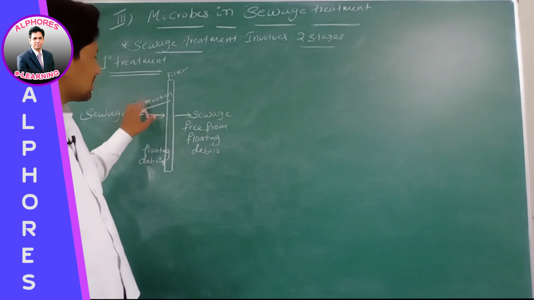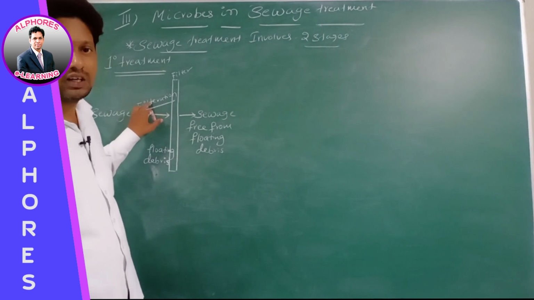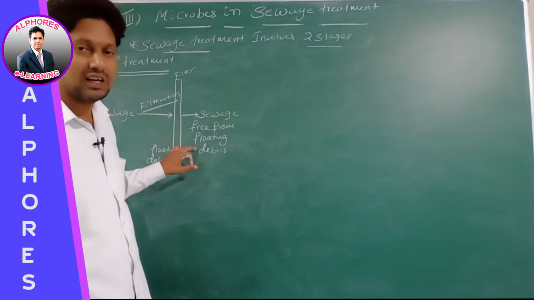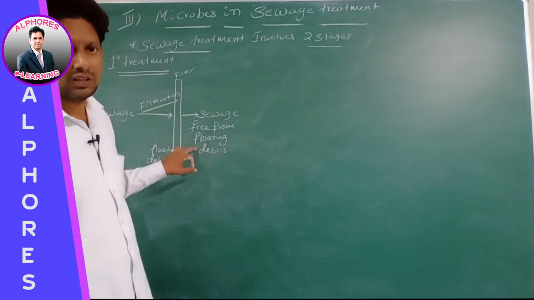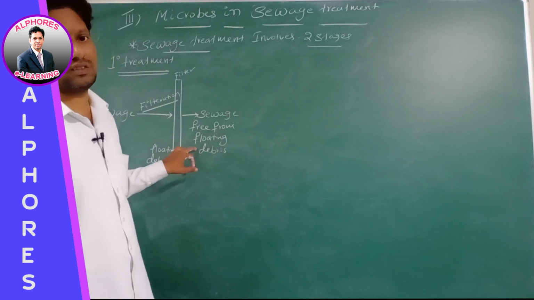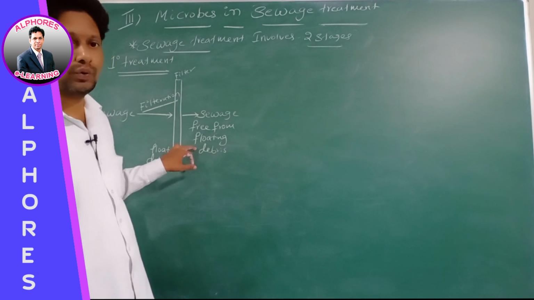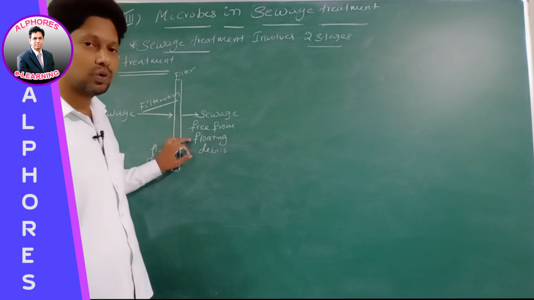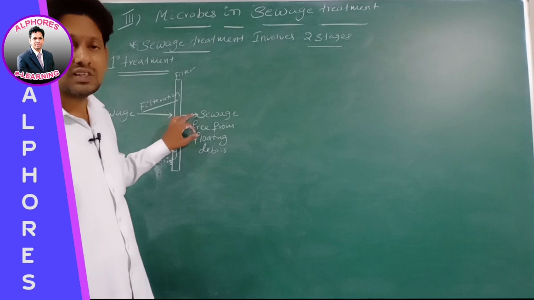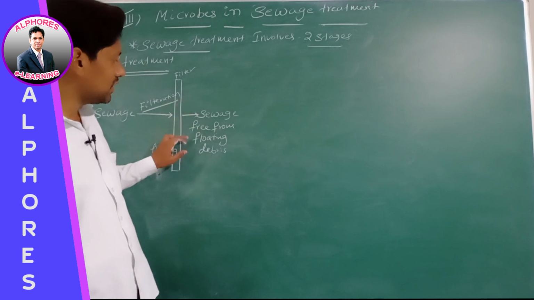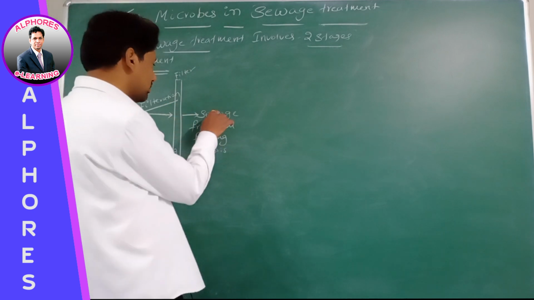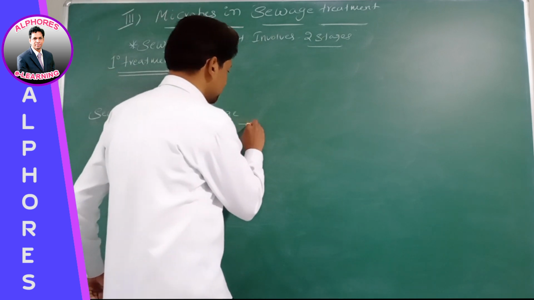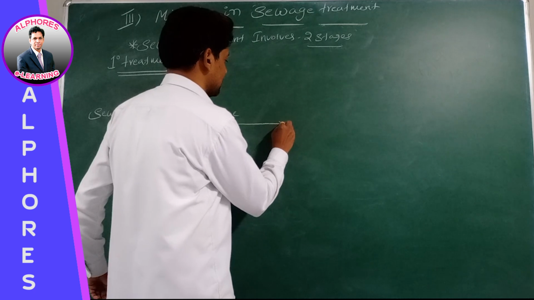It means filtration removes floating debris from sewage. Who removes it? Filtration process. Now the sewage is free from floating debris. Now this sewage which is free from floating debris undergoes a sedimentation process.